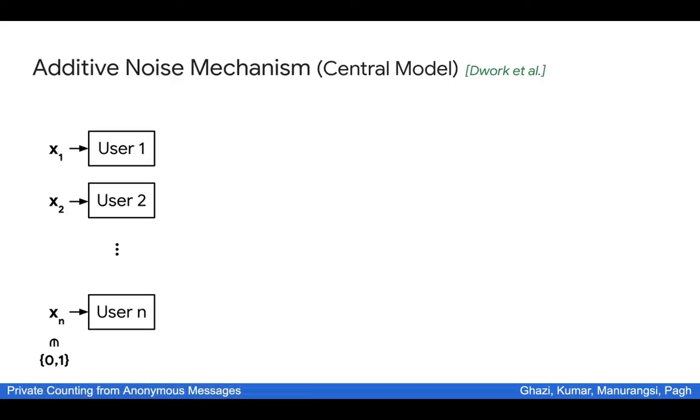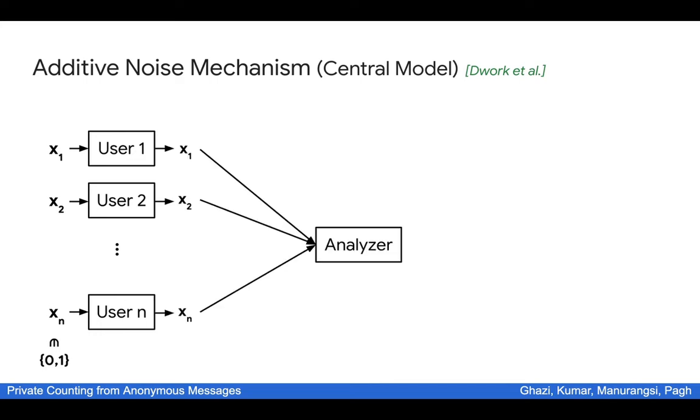To understand our algorithm, we have to first recall the algorithms in the central model. In a central setting, typical algorithms work as follows. First, each user can just send his or her own input directly to the analyzer because we are in the central model. The analyzer then computes the true sum and then adds to it some noise, and this noise will be drawn from some distribution D. For the purpose of this talk, sometimes we will write the D itself instead of the noise in the sum for brevity. Different noise distributions will lead to different privacy and error guarantees for the algorithm.